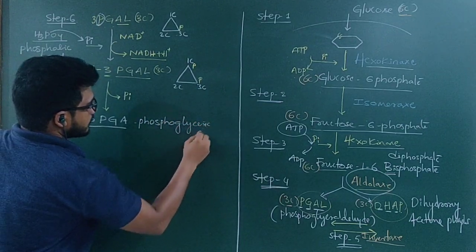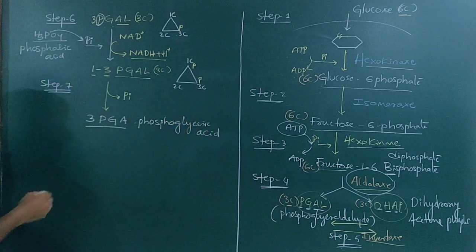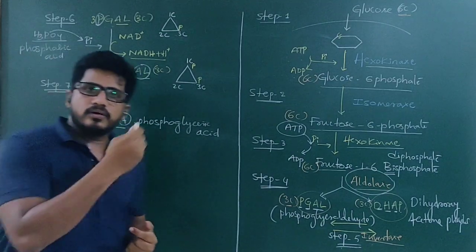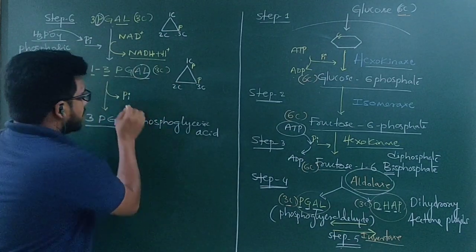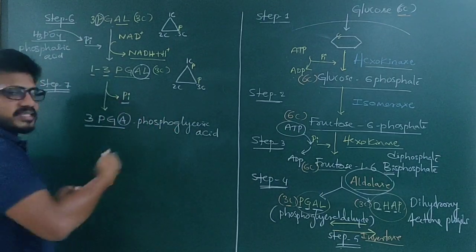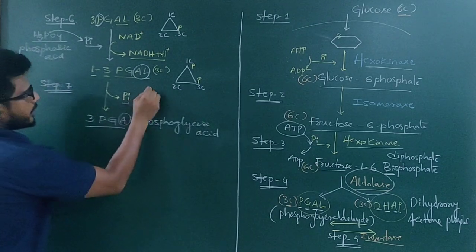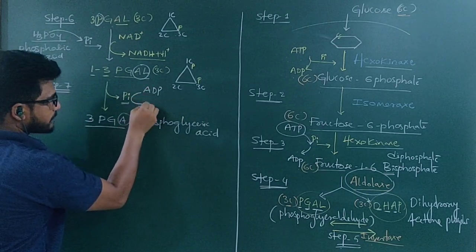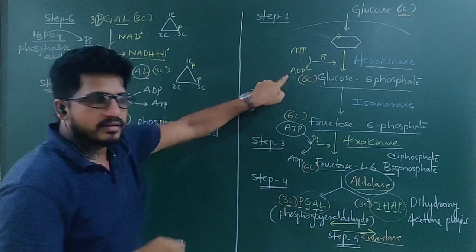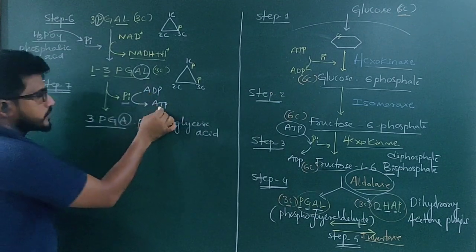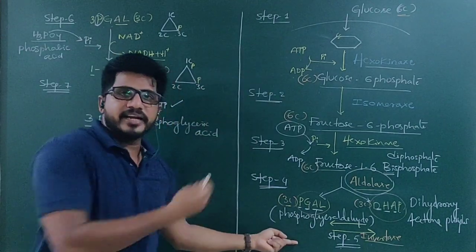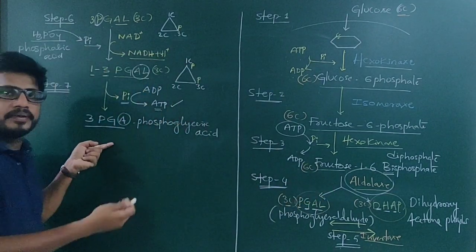No need to be confused. Aldehyde becomes acid. For aldehyde to become acid, it has to lose a phosphate molecule. Once the phosphate molecule is released, energy is released, and ADP, adenosine diphosphate, picks up this phosphate and becomes ATP. Here ATP becomes ADP. Here ADP becomes ATP. So ATP is synthesized, created. Till here ATP is invested, but here ATP is produced.